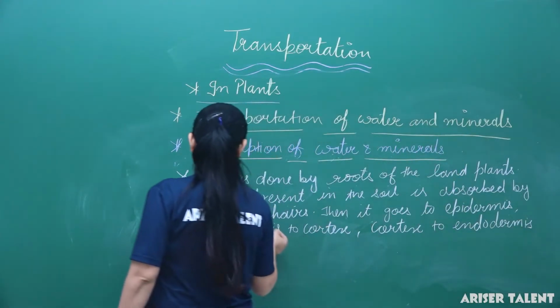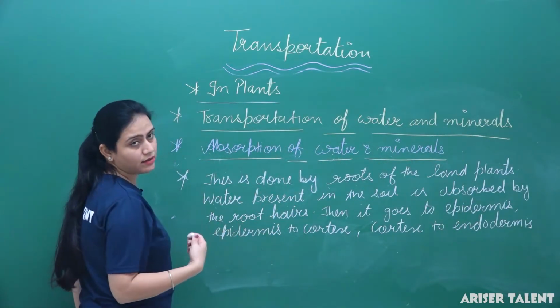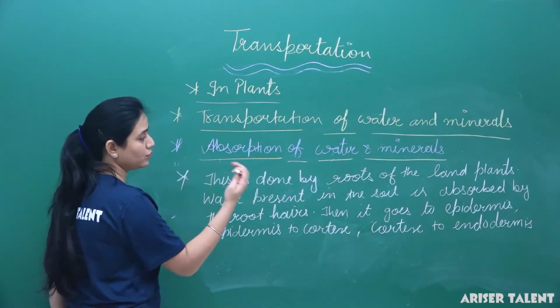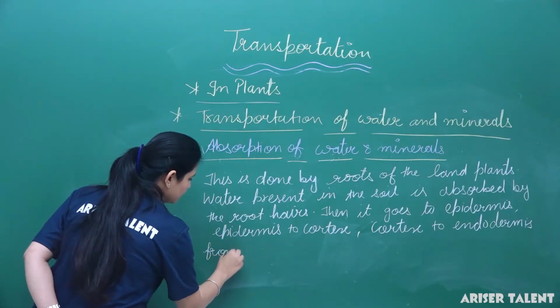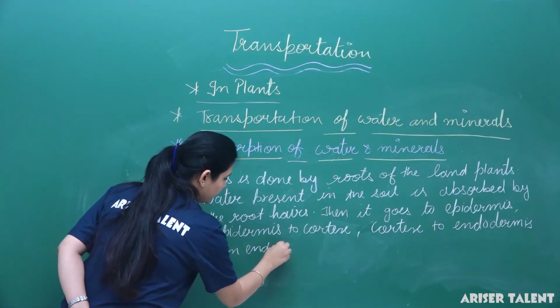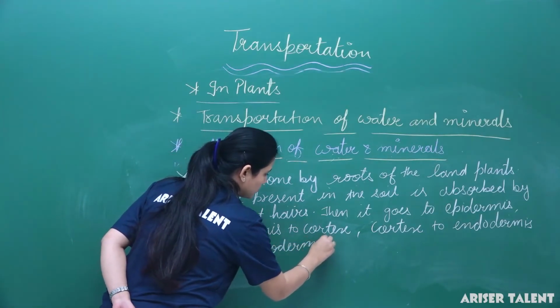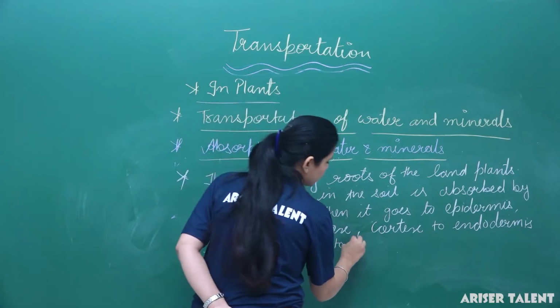Then from the endodermis it goes to the xylem vessel, and from the xylem vessel it goes to the tracheids.